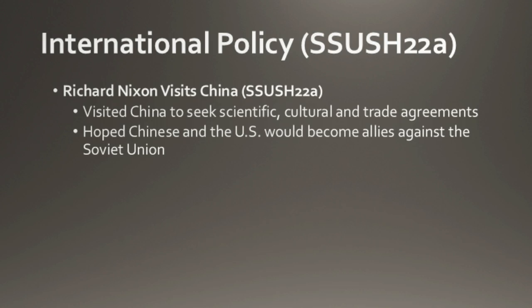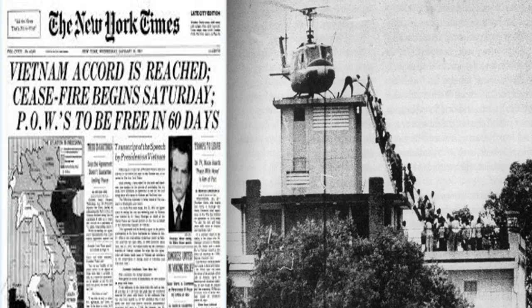So Nixon goes to China. He's going to open up scientific and cultural trade agreements with China. And he also hoped that U.S. relations with China would help ease relations with the Soviets. And then Nixon goes and tries to pull people out of the Vietnam War. The Vietnam War had become a complete mess under the Democrats and LBJ. One of the reasons why Nixon was able to become president is that LBJ did not even run for president. And Nixon is trying to get the people out of Vietnam.